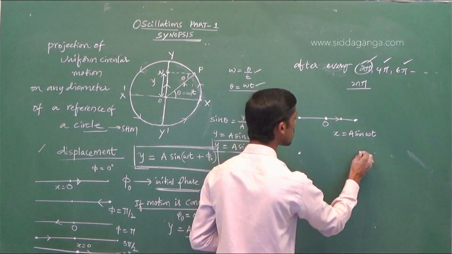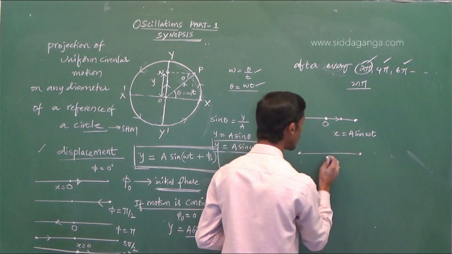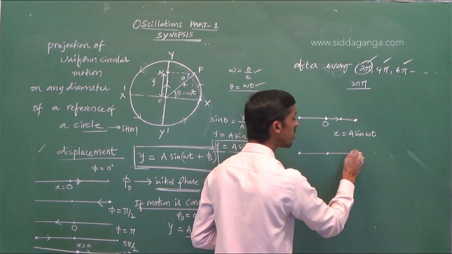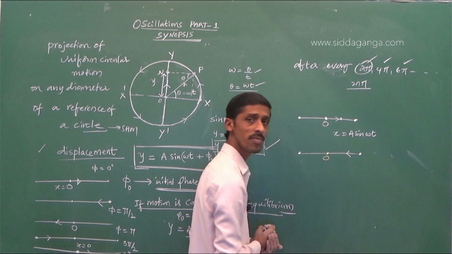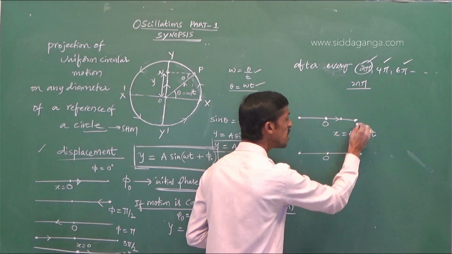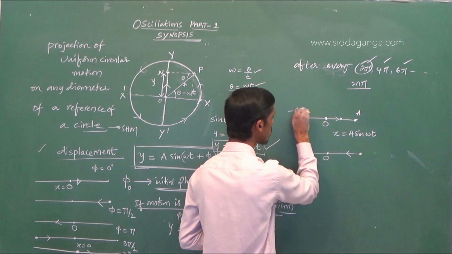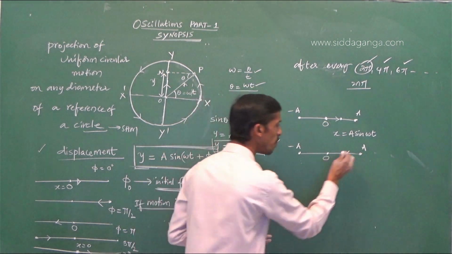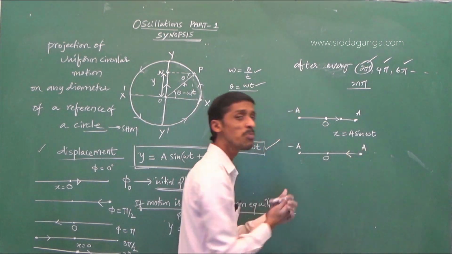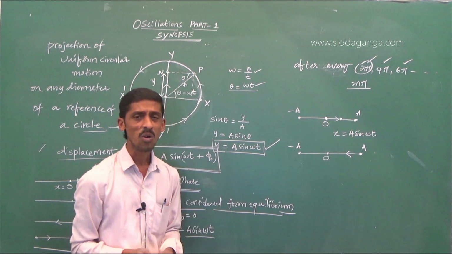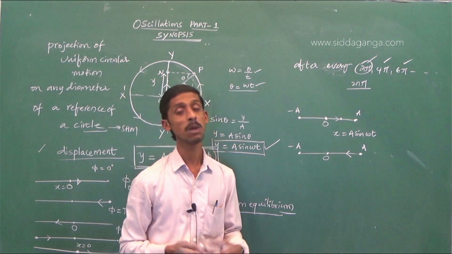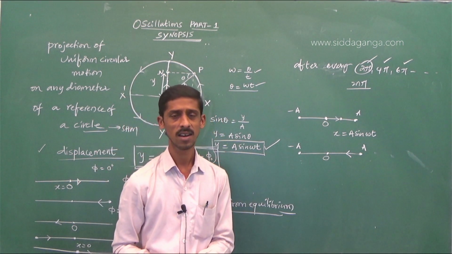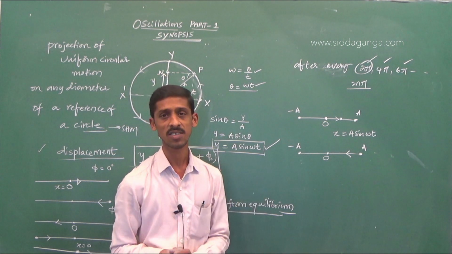If the particle starts from, if time commencement is started from, if the particle is started from extreme point, plus a or minus a, question: what is the time taken by the particle to cover a certain distance?